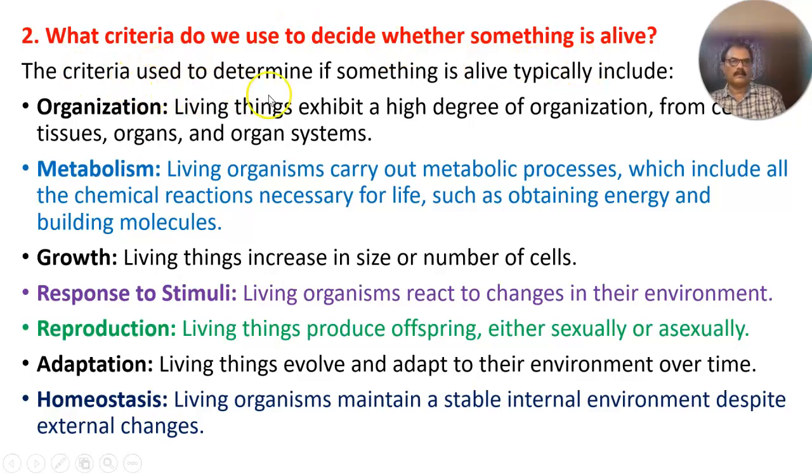The criteria used to determine if something is alive typically include organization. Living things exhibit a high degree of organization, from cells to tissues, organs, and organ systems. Metabolism. Living organisms carry out metabolic processes, which include all the chemical reactions necessary for life, such as obtaining energy and building molecules. Growth. Living things increase in size or number of cells. Response to stimuli. Living organisms react to changes in their environment. Reproduction. Living things produce offspring, either sexually or asexually. Adaptation. Living things evolve and adapt to their environment over time. Homeostasis. Living organisms maintain a stable internal environment despite external changes.